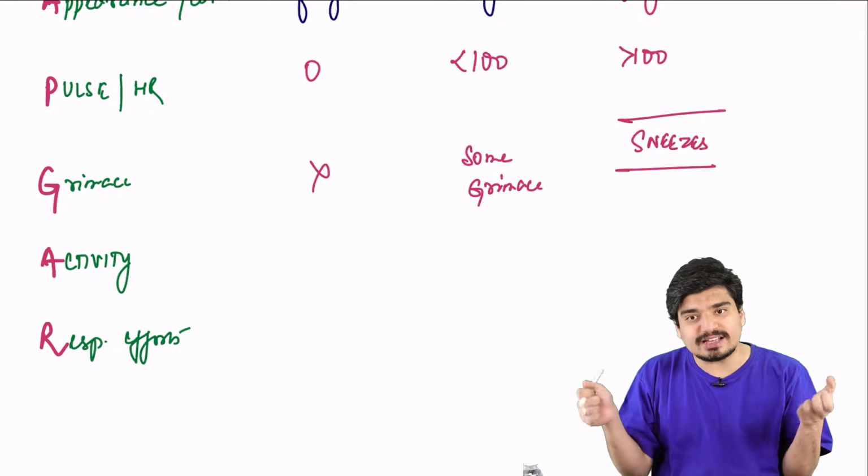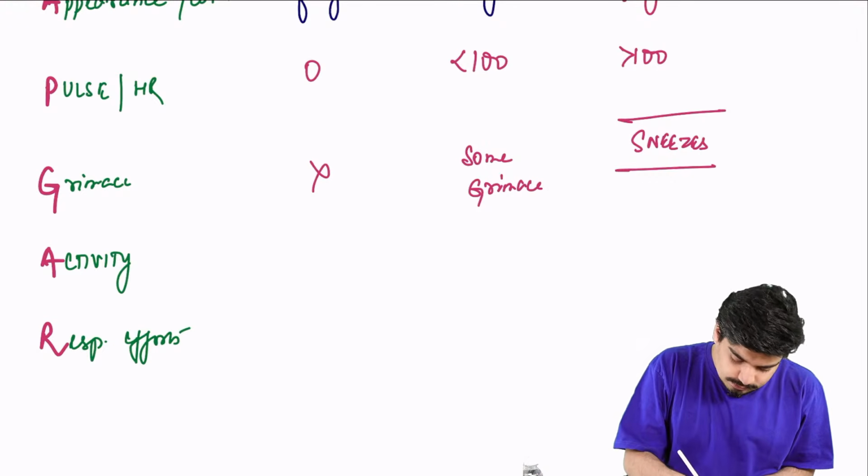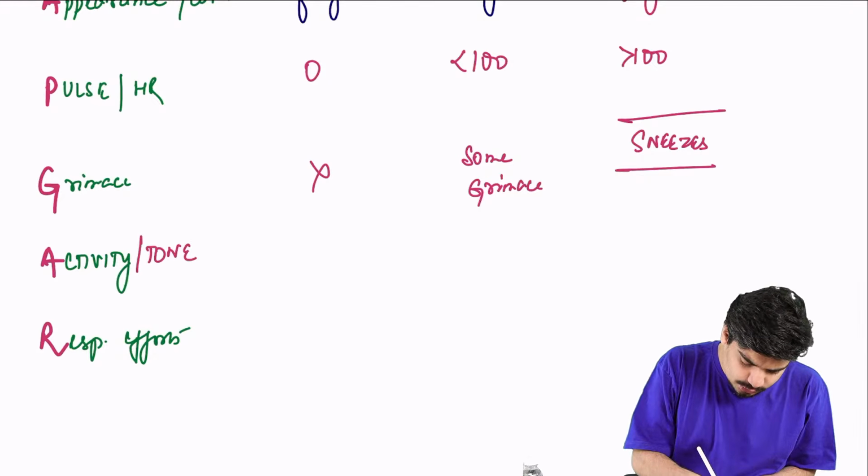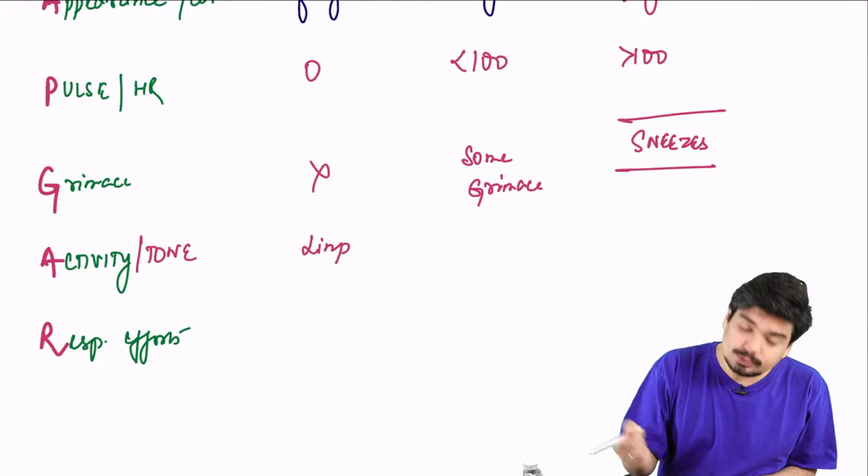Activity is basically how much flexion the baby has. Activity is the same as tone. If the baby is fully limp, there is no tone. If the baby is limp, we'll give a score of 0.